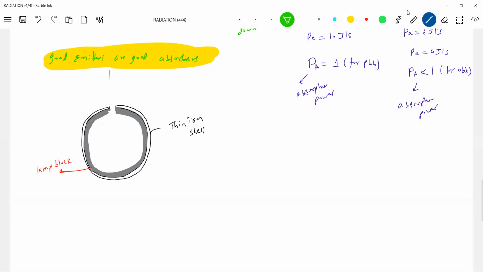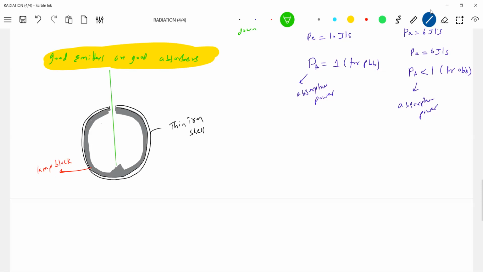Now I'll make the radiation incident on it. Let the radiation fall on it. As I just said, electromagnetic radiation will obey the laws of reflection. Let me make a small edge here. Say 100 joules is incident.